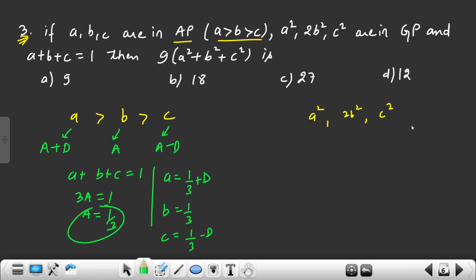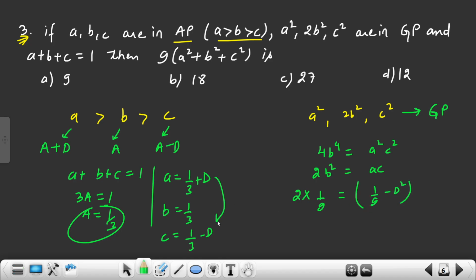Now if this is in GP, so the middle term square, that is b to the power 4, is equal to a square c square. It means b square is equal to ac, right? Now what is the b square value? That is 1 by 9. Let's multiply this. So 1 minus 9 d square, a plus b, a minus b, so a square minus b square. So d square value is 1 by 9 minus 2 by 9. So d square value is minus 1 by 9, which is not possible, right?